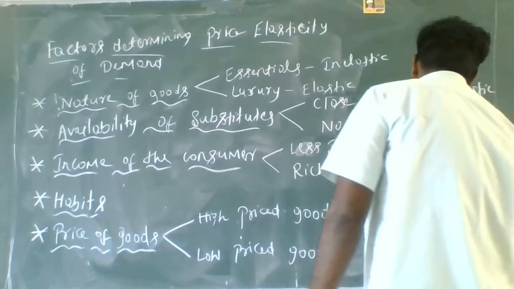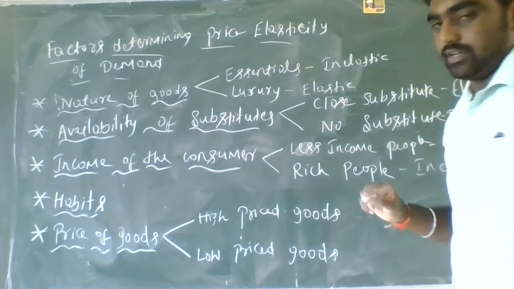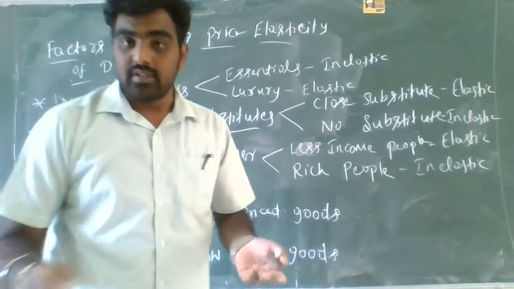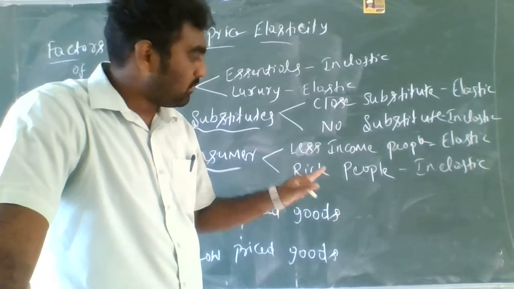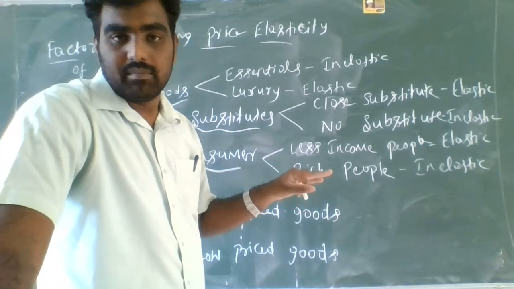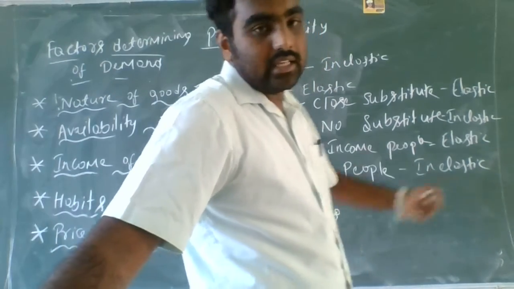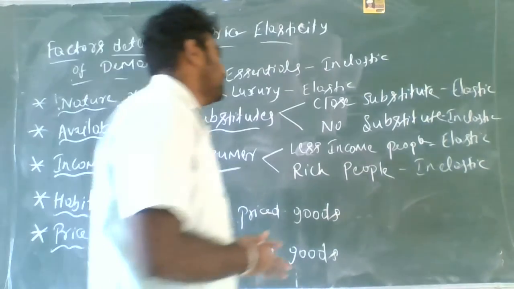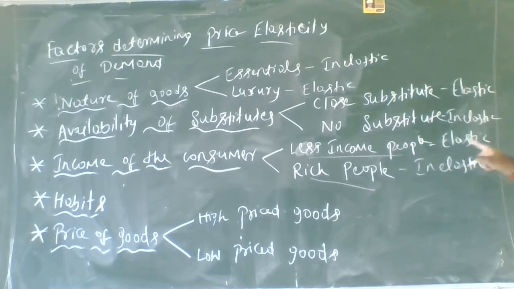Rich people are inelastic. Some people will think about how to make expenses. For those people, whatever the price may be, the quantity will be the same. It will not change. That is inelastic. So they are inelastic. So we understood what is income of the consumer and we classified people as less income people and rich people. Less income people are elastic and rich people are inelastic.